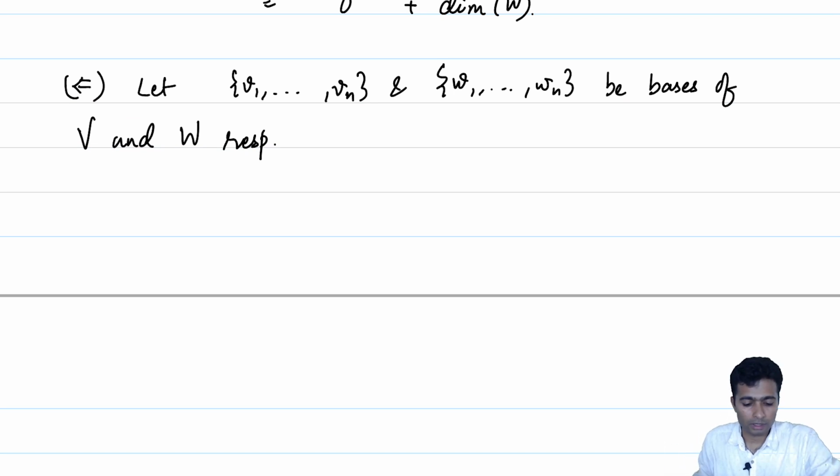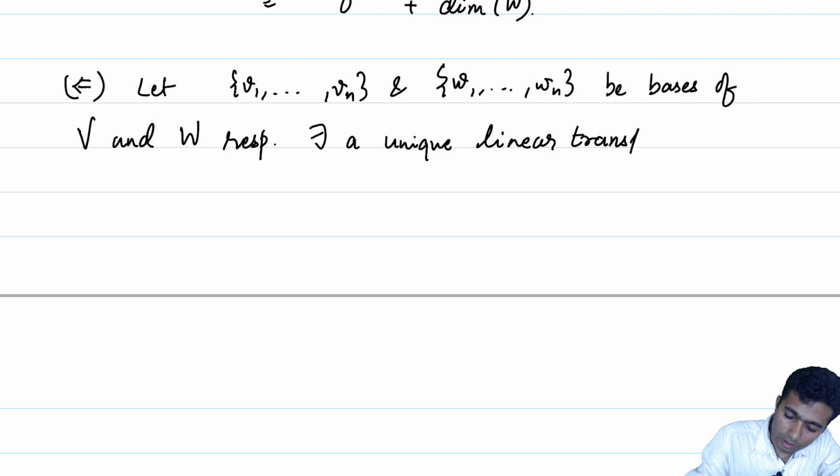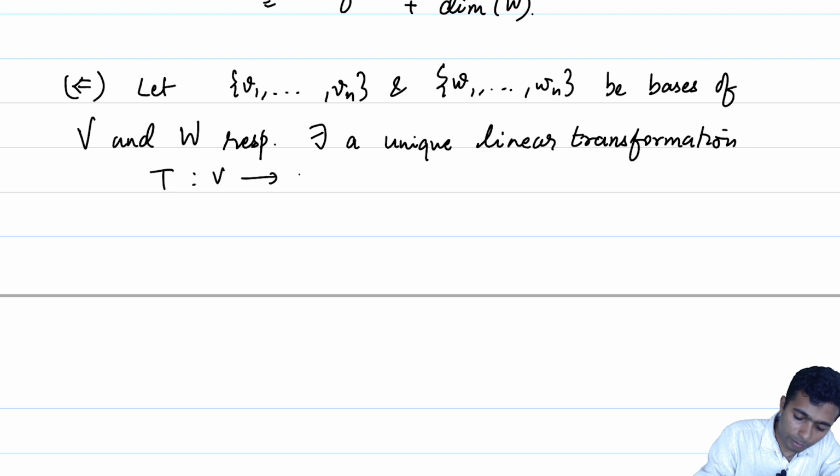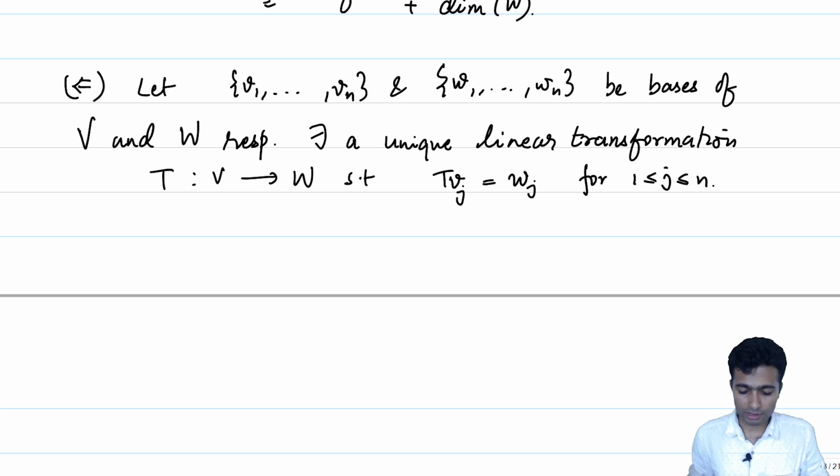I think the lectures from the previous week tell us there exists a unique linear transformation T from V to W such that T(Vj) is equal to Wj for all 1 less than or equal to j less than or equal to n. Because V1 to Vn is a basis, for any vectors, in fact W1 to Wn, there exists a unique linear transformation such that T(Vj) is equal to Wj.